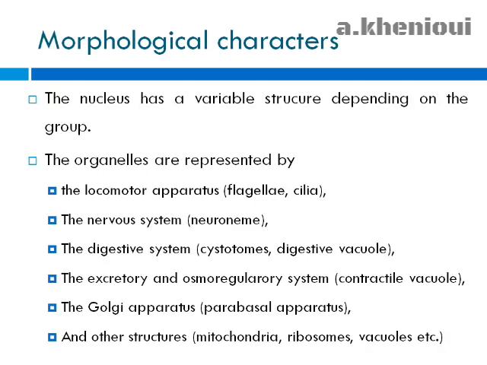Morphological characteristics. The nucleus has a variable structure depending on the group. The organelles are represented by the locomotor apparatus, represented by flagella and cilia, the nervous system represented by neuronem, the digestive system represented by cytostomes and digestive vacuoles, respiratory and osmoregulatory system represented by contractile vacuoles, and the Golgi apparatus named parabasal apparatus, and other structures like mitochondria, ribosomes, vacuoles, etc.